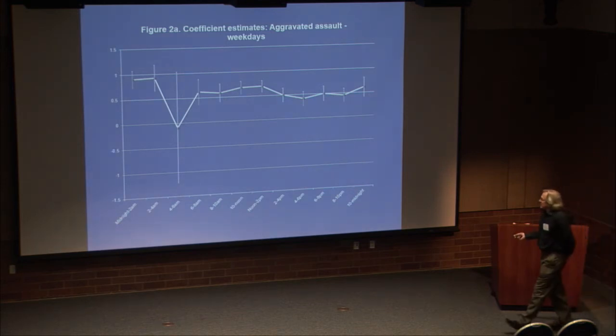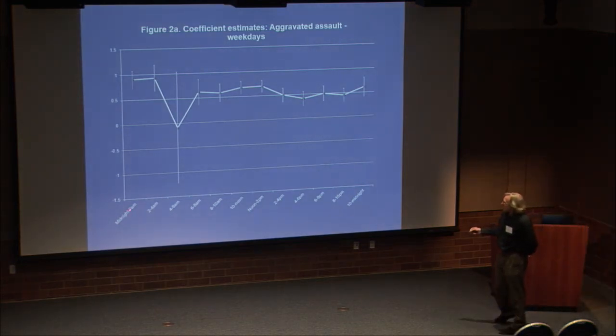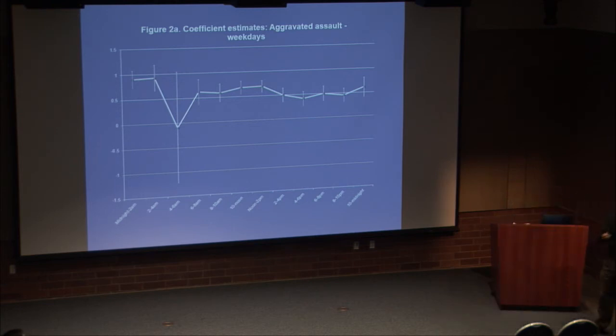So in each of these that I'm going to show you, you see we're modeling a 2-hour chunk. So this is midnight to 2 a.m. This is our coefficient that we're getting, unstandardized coefficient, and the confidence interval around it. So you can see that almost all of these are above 0, so we are seeing a significant positive effect in the sense that the more tweeting behavior going on, more, in this case, aggravated assaults occurring on weekdays. 4 to 6 a.m., it's just way too little information. It's effectively 0. But for all the others, much bigger effects.